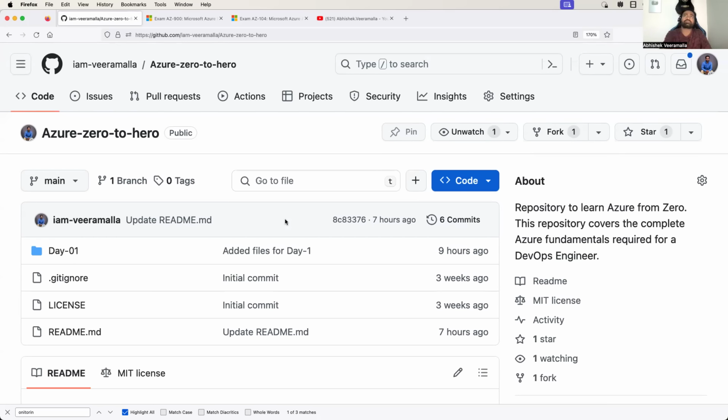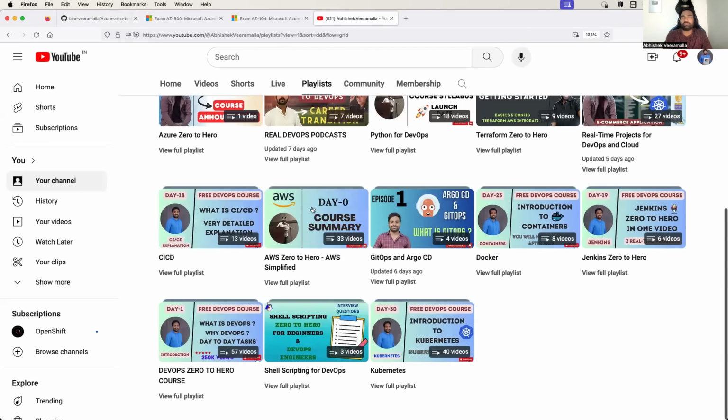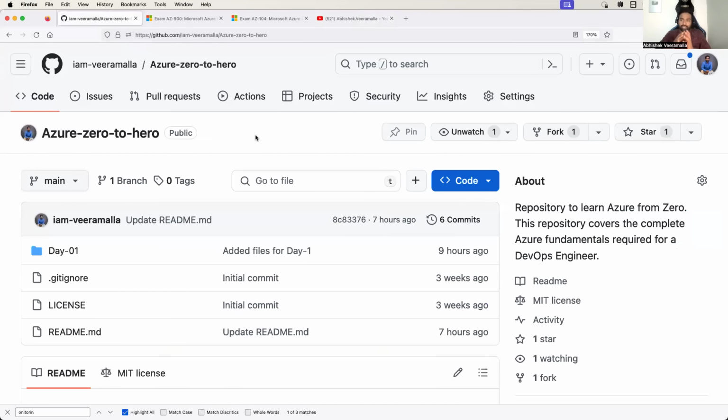People who have completed our DevOps Zero to Hero and AWS Zero to Hero, many of them have cleared DevOps with AWS positions. They have cleared the Cloud Practitioner certification and Solutions Architect Associate. Similarly, I'm expecting the same thing, and I'll try my level best to implement this Azure series similar to AWS. And the goal would be Azure jobs, AZ-104, AZ-900, right?